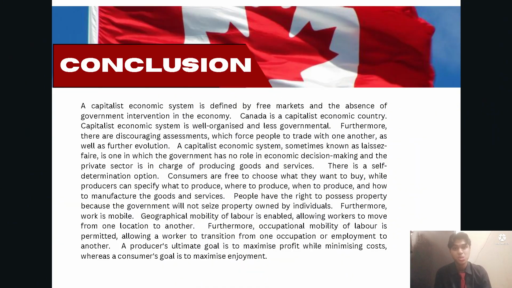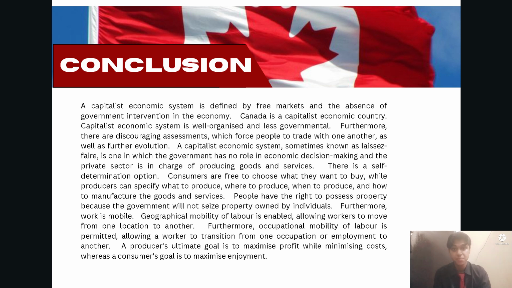Thank you, Hadari. So for the last part, which is the conclusion, it can be explained that a capitalist economic system is defined by free markets and the absence of government intervention in companies. Canada is a capitalist economic country. A capitalist economic system is well organized and less governmental. Furthermore, there are discouraging assessments which force people to trade with one another as well as further evolution.